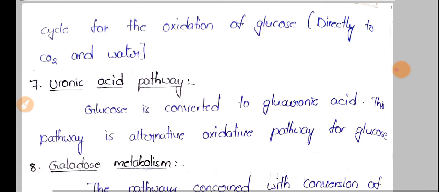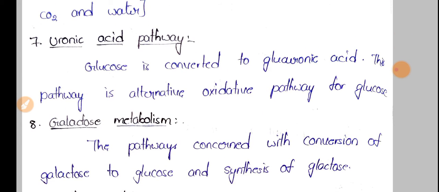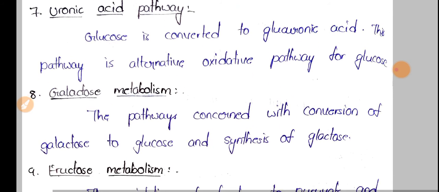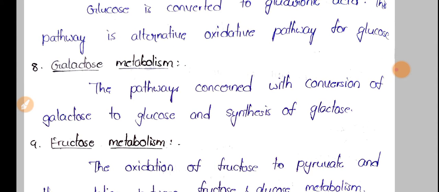And next one is the uronic acid pathway. Glucose is converted into glucuronic acid, and this is also an alternative pathway for oxidation of glucose. And galactose metabolism is based on galactose: how galactose is converted into glucose, and how glucose is converted into galactose.